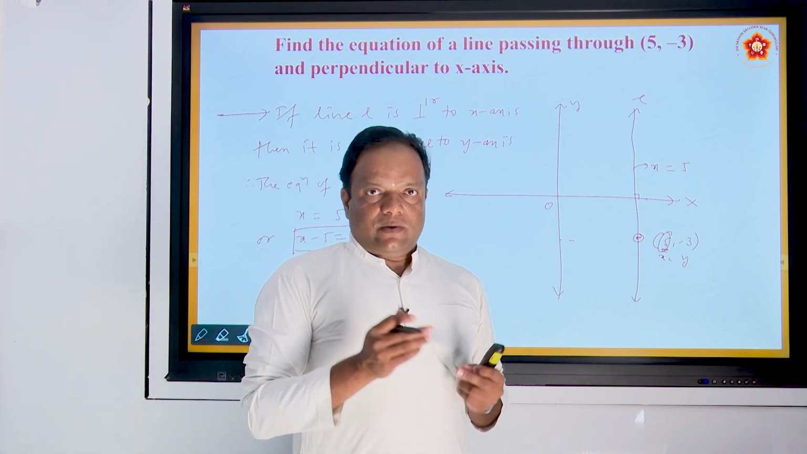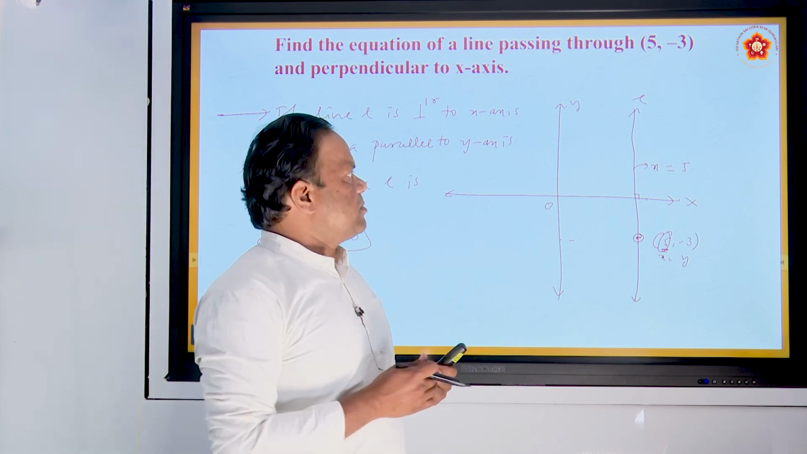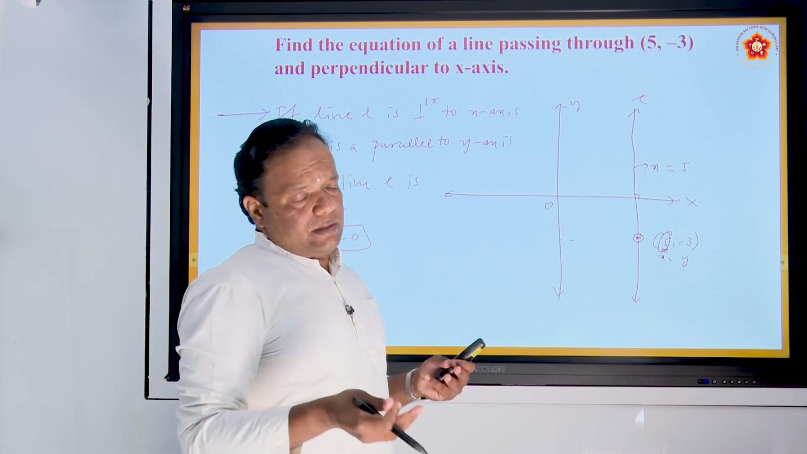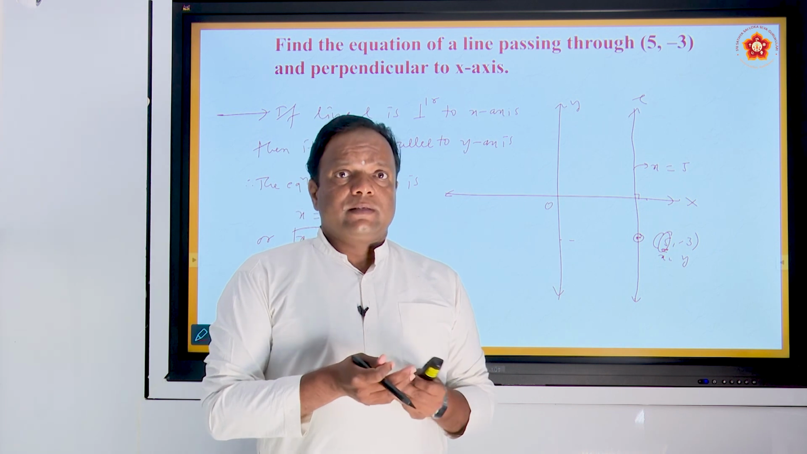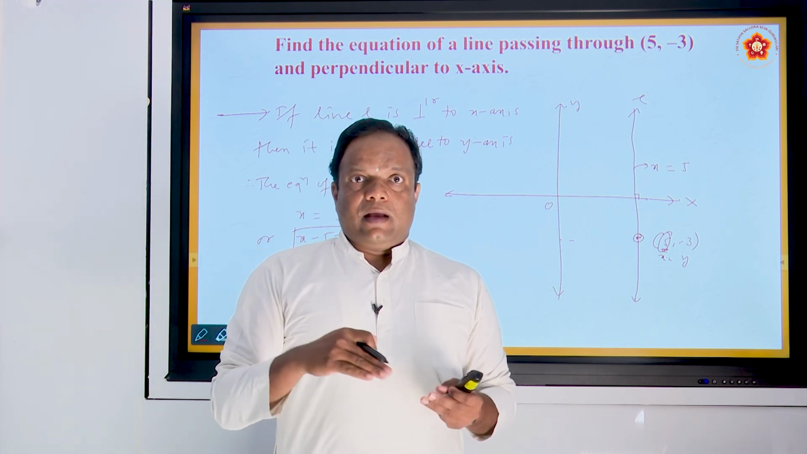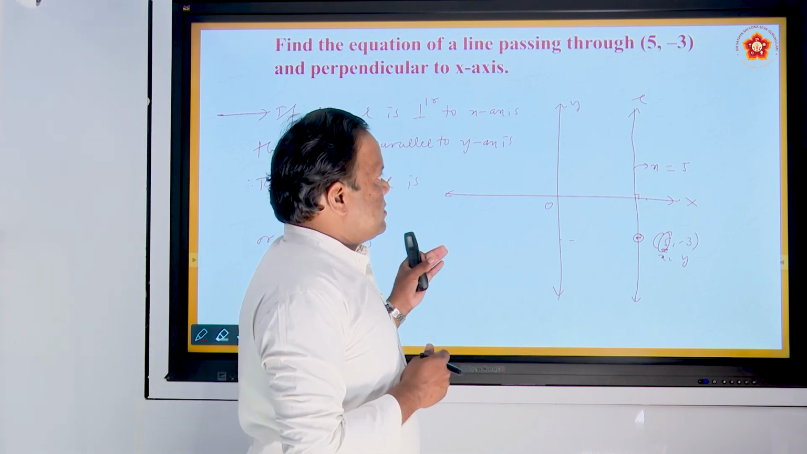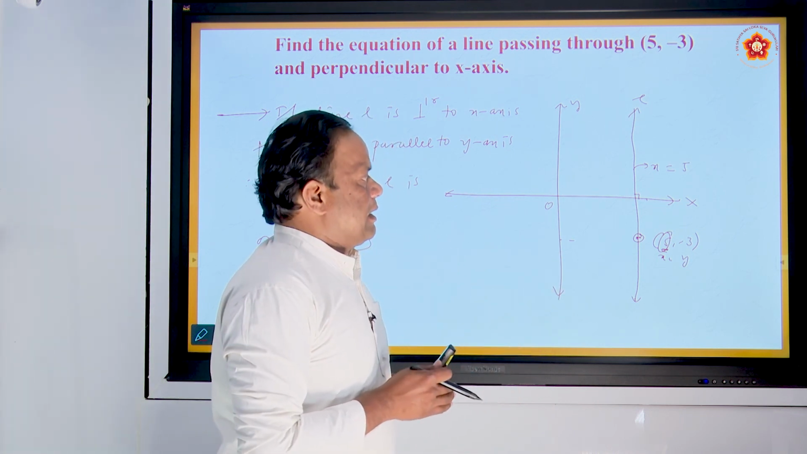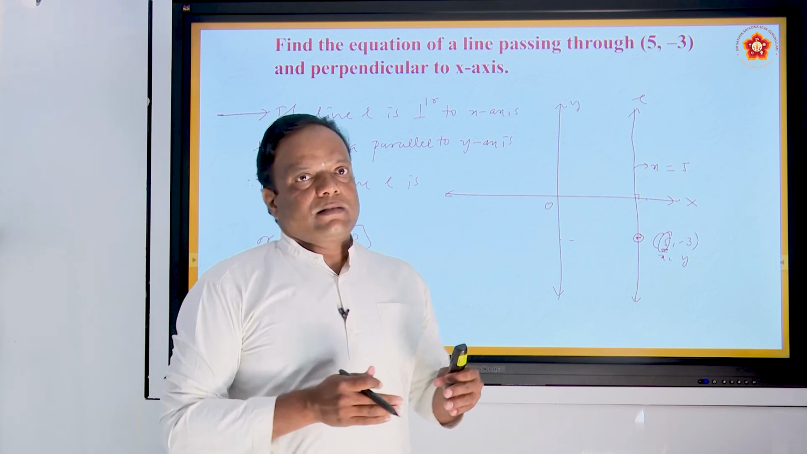Okay, these are very simple problems. You can solve them. They give any point the line passes through, and the line is parallel to x-axis or y-axis. Okay, I think you understand this. This session has very simple problems. So let us see the next one in the next class.